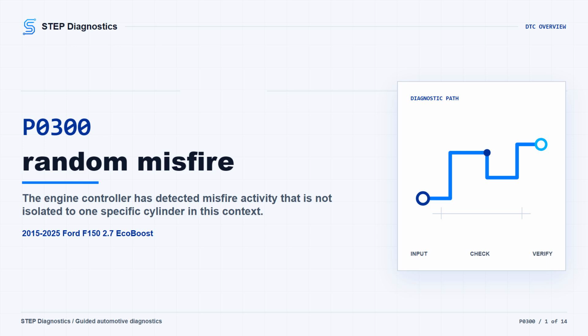Confirm the concern is present. Do the basic checks first. Sort out any supporting codes in the right order. Then, test circuits and components correctly before making any repair decision.